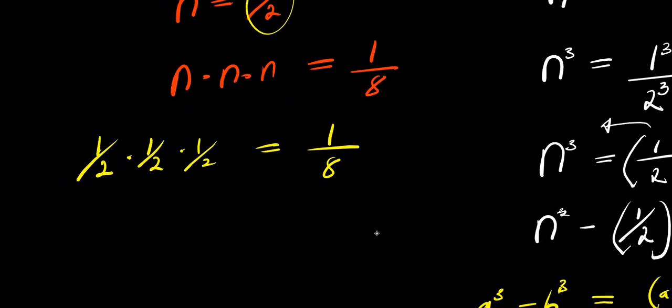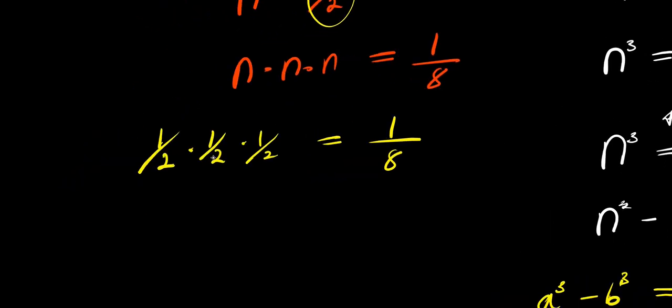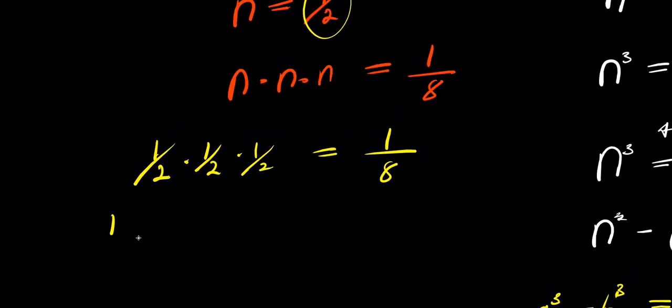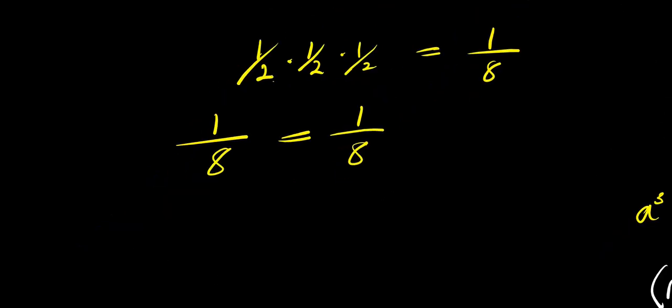So let's substitute this value for n. We can multiply the numerator 1 times 1 times 1. We have 1 divided by 2 times 2, 4, 4 times 2, 8, equals 1/8. So right now we have the left-hand side of this equation equals the right-hand side. So that means our solution is obviously very correct.